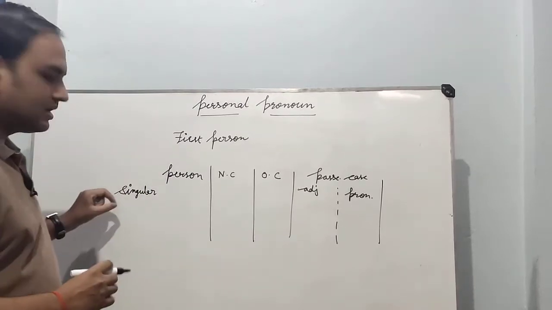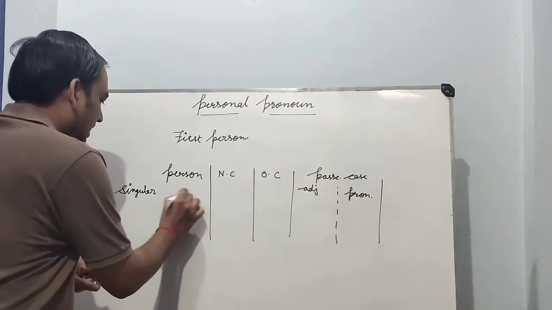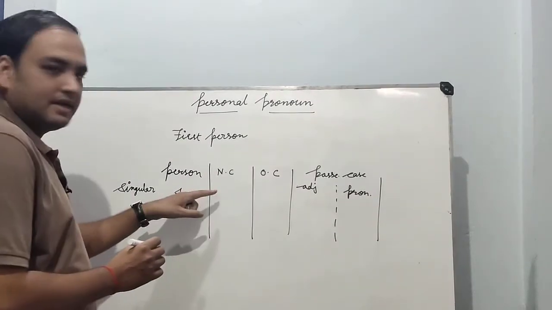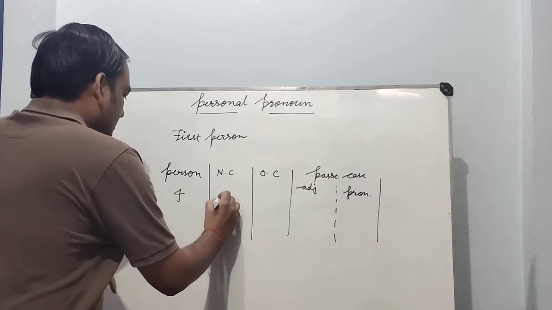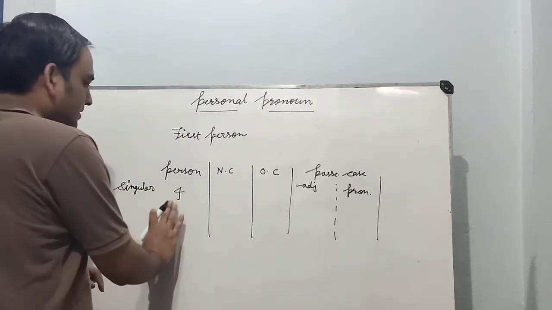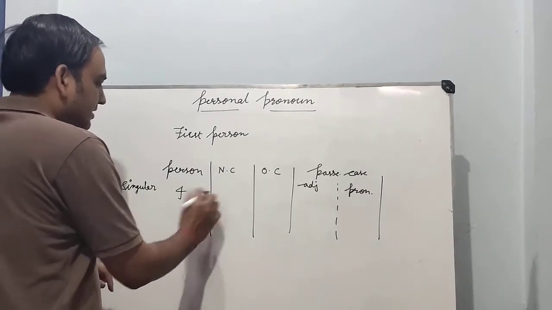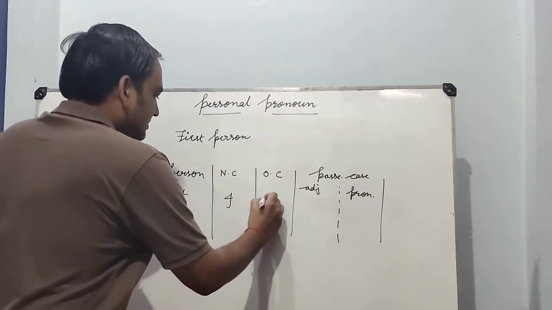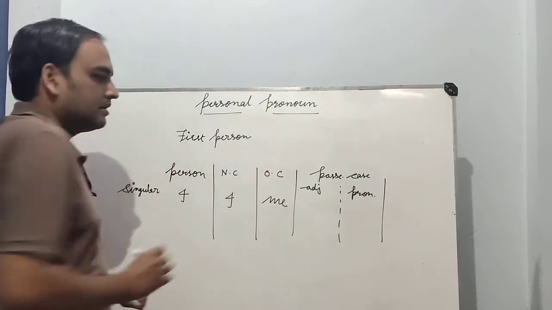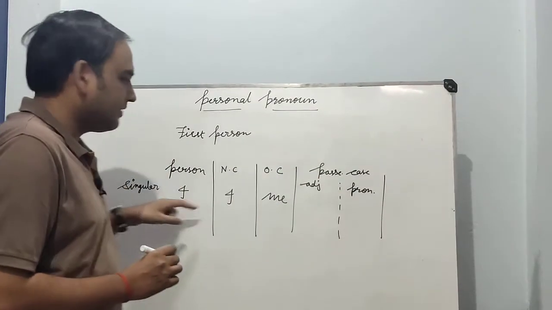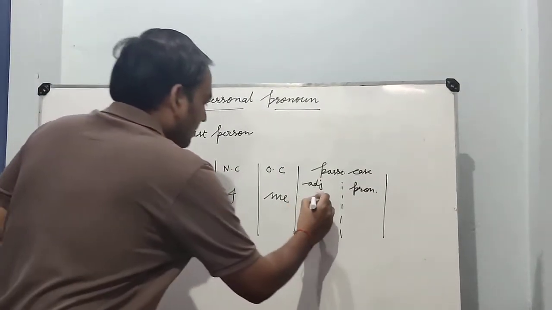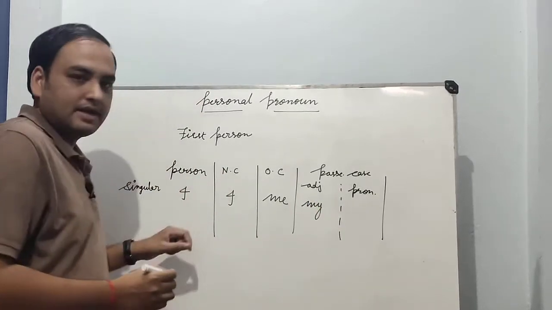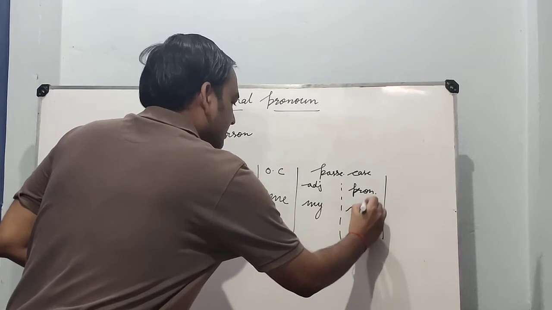For singular number, I is the first person. The nominative case of I is I, and the objective case is me. The possessive adjective of I is my, and the possessive pronoun of I is mine.